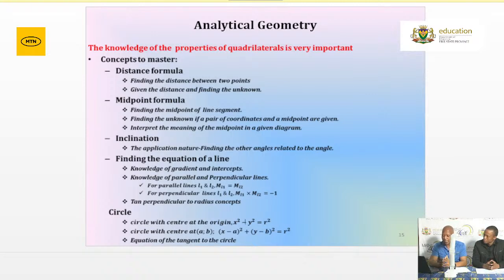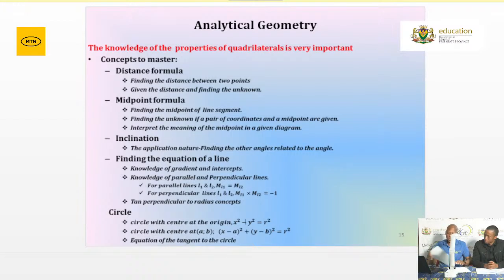Then I must indicate that the tangent, remember, is perpendicular to the radius. But this one we're going to need more in grade 12 circles. And when you determine the equation of the line, I usually say the information that we need is a gradient as well as a point on that line. We mentioned the parallel and also the perpendicular. We've got collinear points. What do we know about collinear points? They have the same gradient.